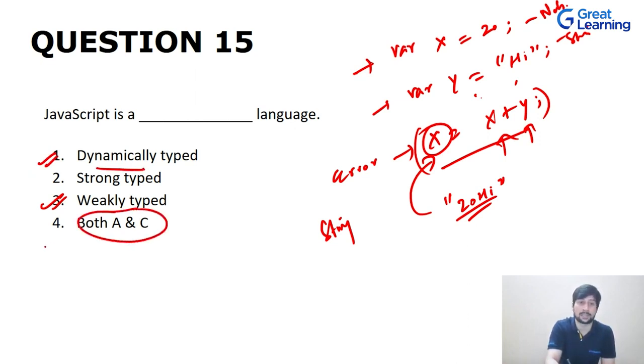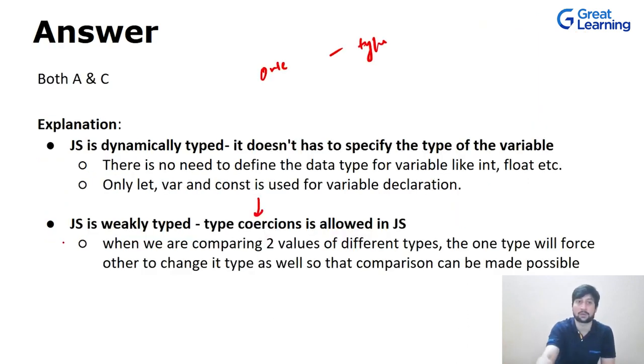So the correct option is both A and C, which is option 4. The explanation is given over here. Dynamically typed is simple: you don't have to specify the type of your variable. And weakly typed means that type coercion is allowed in JavaScript.